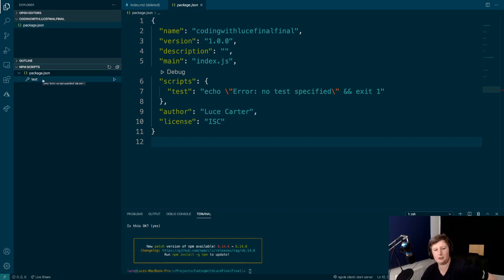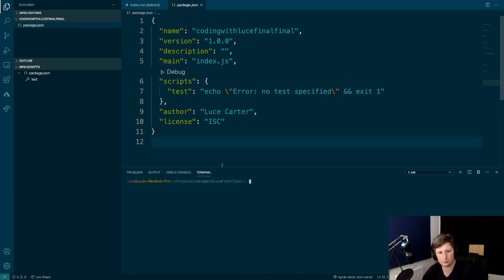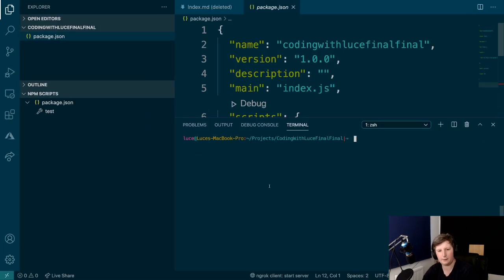So what it's saying is you can do the equivalent of npm run and then test, and it will carry out this command here. Now we don't have any test set up, which is why all it will do is say to you error, no test specified, and then quit. But eventually it will start to do more things with it. Do you remember I mentioned earlier about the fact that you can call save dev? Well, that's what we're going to do here.